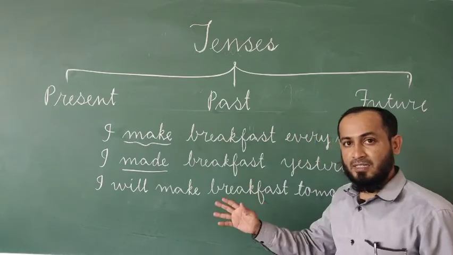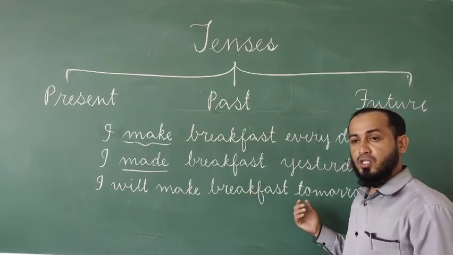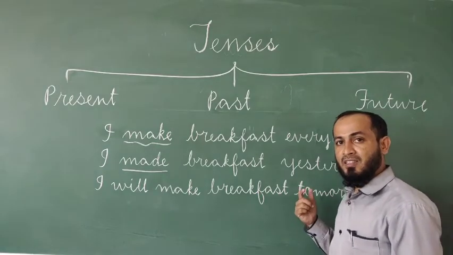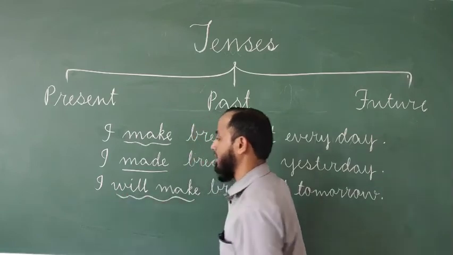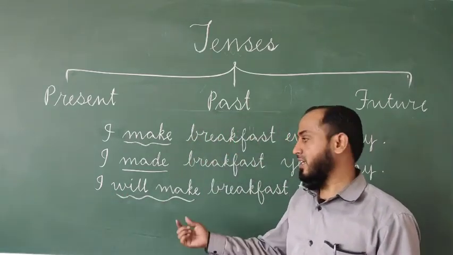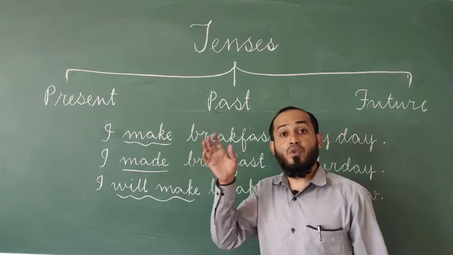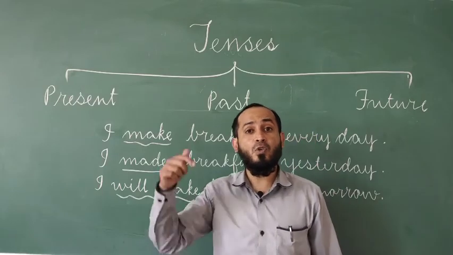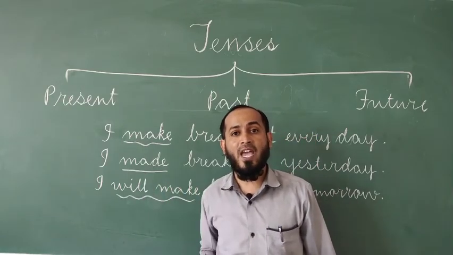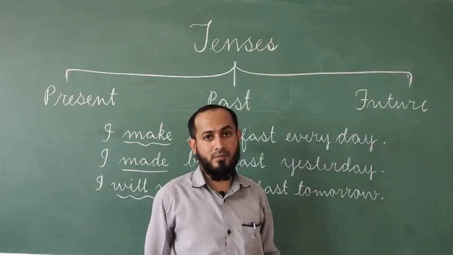Then the third sentence: I will make breakfast tomorrow. Here the verb will make refers to the future time. So the verb which refers to the future time is known as future tense.